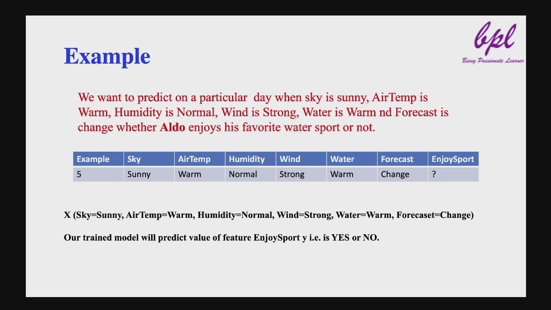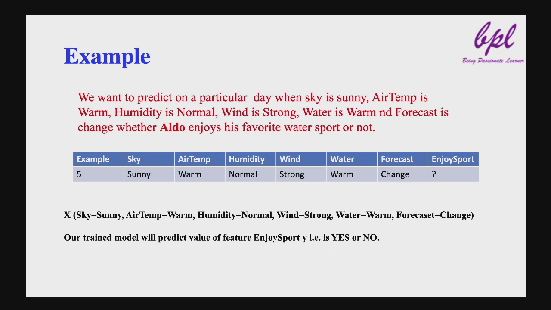As shown here, we want to predict on a particular day when the sky is sunny, air temperature is warm, humidity is normal, wind is strong, water is warm, and forecast is change, whether Aldo enjoys his favorite water sports or not.